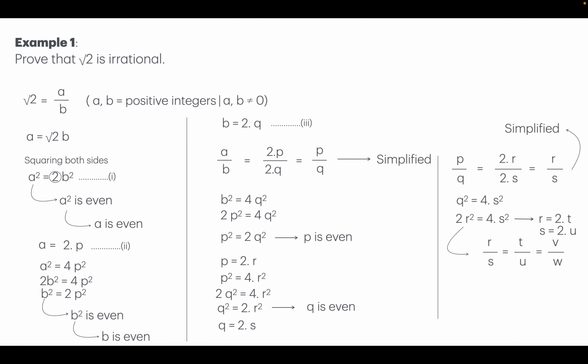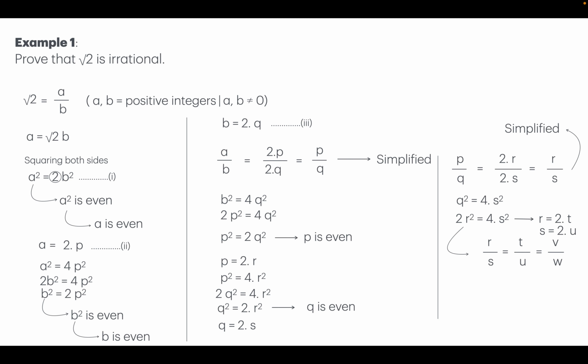Now if you look at a over b, which are positive integers, and even if these numbers a and b have, let's say, common factors, and if you put these numbers a and b in terms of the product of its primes, that means you apply the fundamental theorem of arithmetic, then the common factors would cancel out each other, and you will have a over b simplified so that it cannot be further simplified.